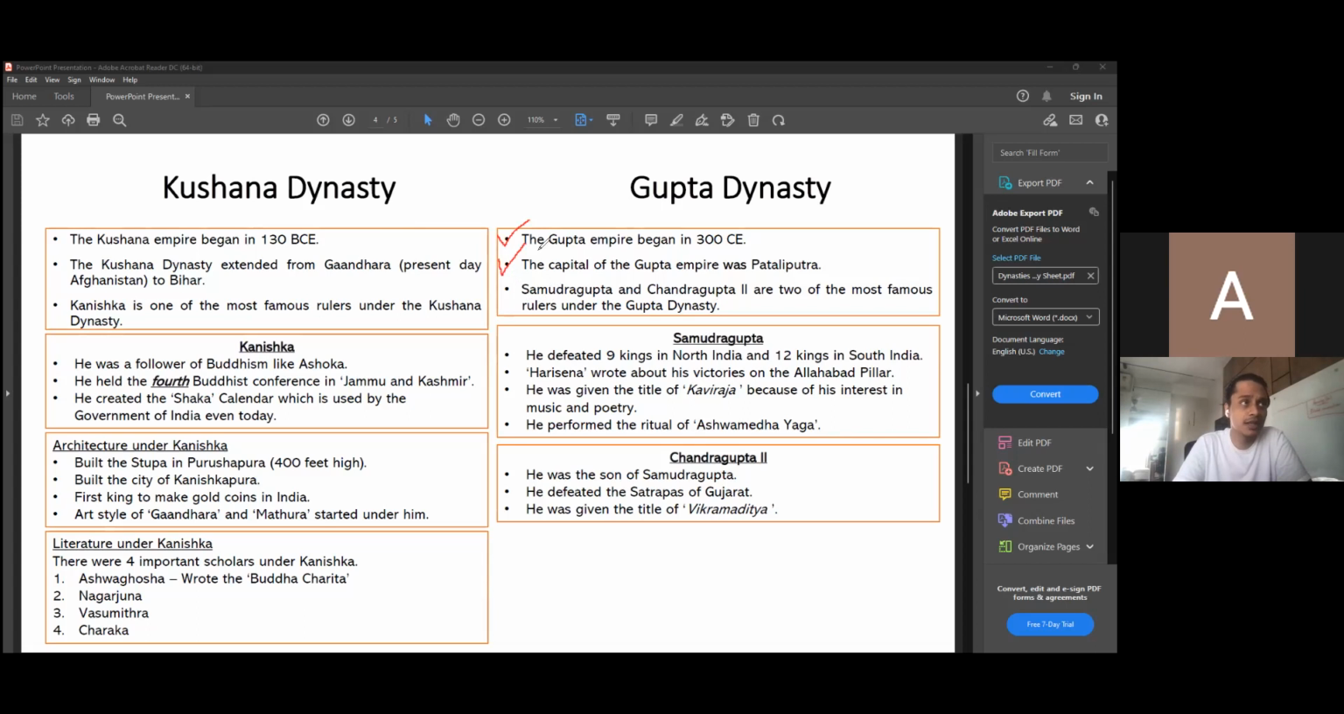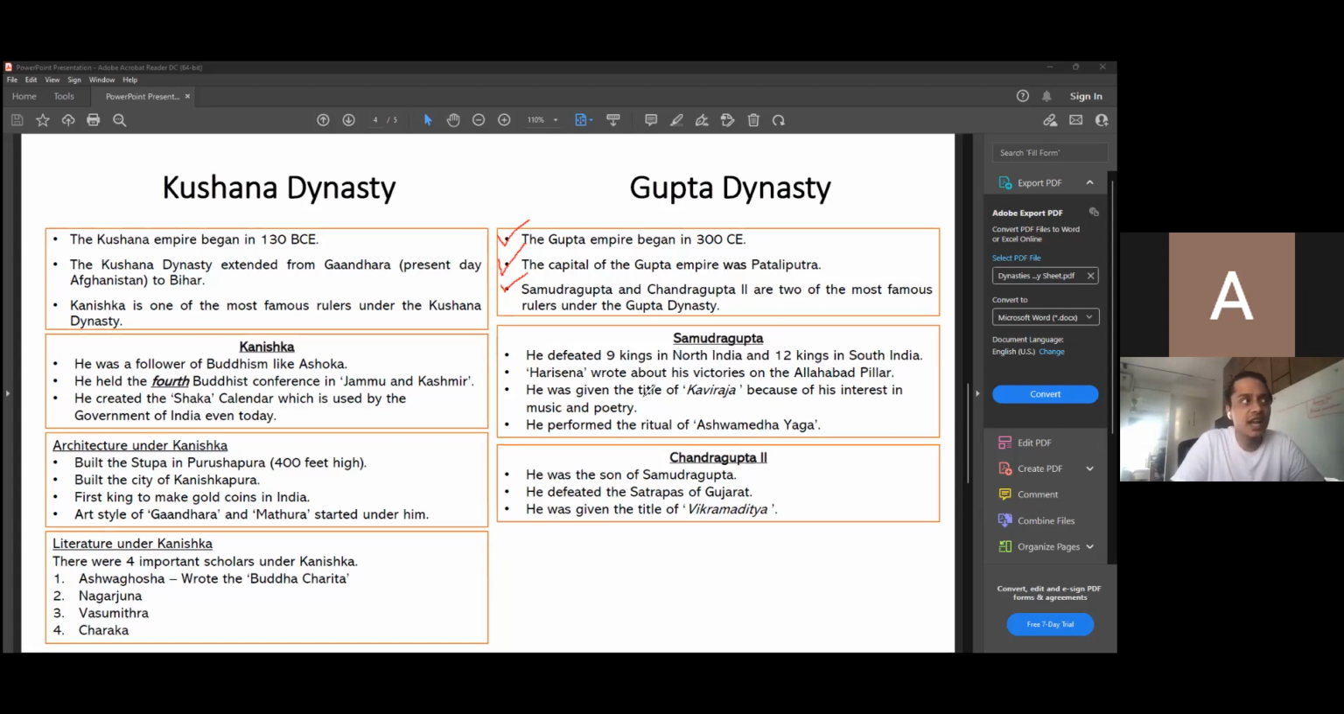Samudragupta and Chandragupta II. So these were the two kings that I was talking about. Samudragupta and Chandragupta II are the two most famous rulers under the Gupta dynasty. This is all that we will cover in our portion today. Let's talk a little bit about Samudragupta.